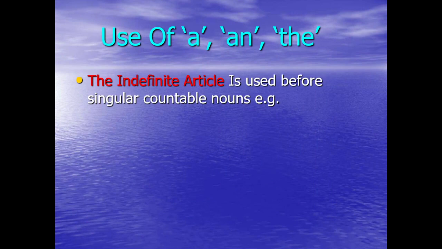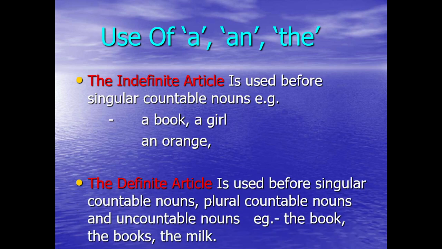The indefinite article is used before a singular countable noun. The examples are a book, a girl. Let's focus on this example, an orange. O is a vowel. Yes, so therefore we are using an orange.